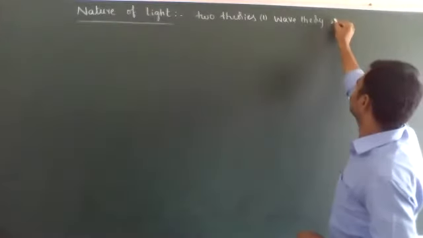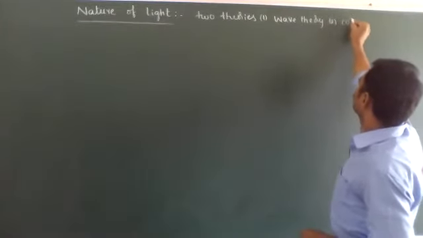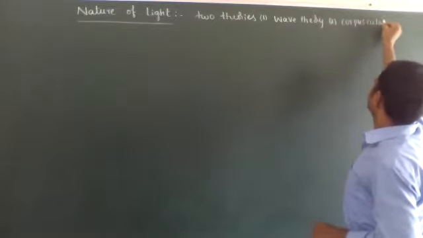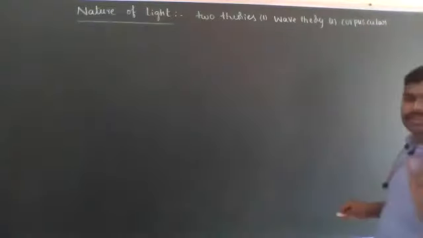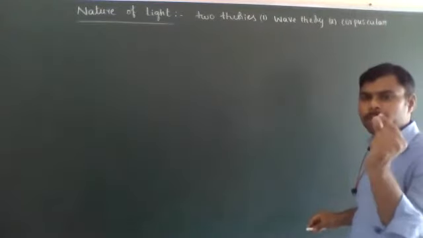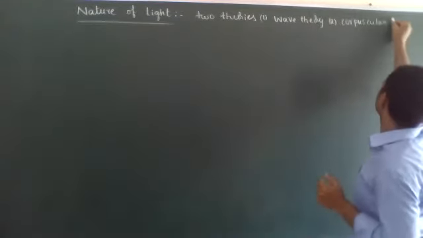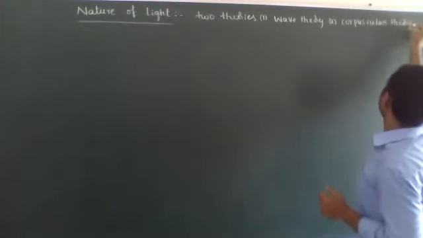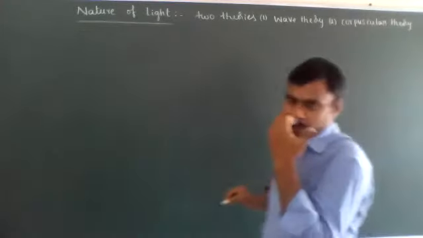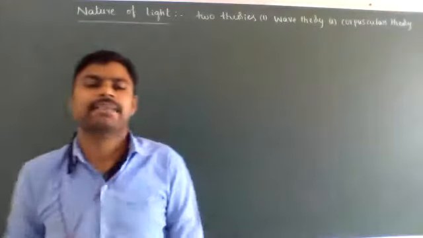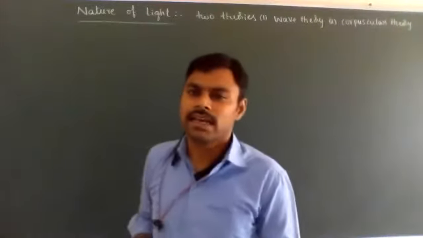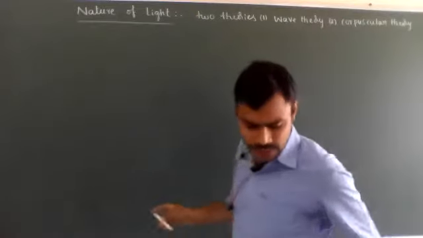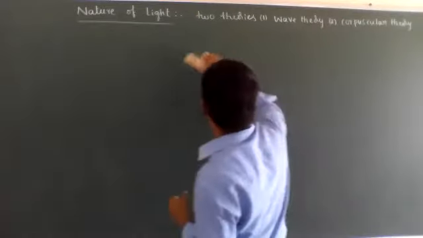The second one is corpuscular theory. Corpuscular means corpus, small particles. So the nature of light can be explained by the wave theory and the corpuscular theory.